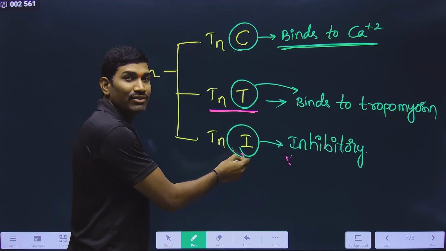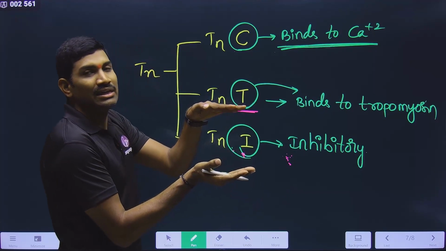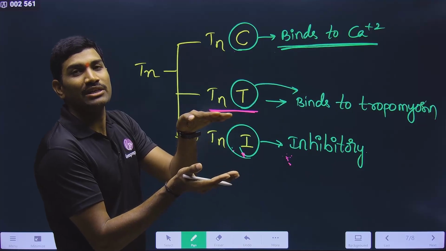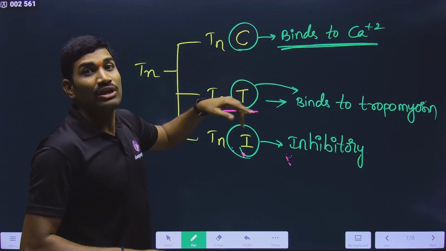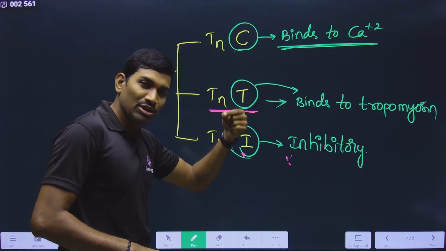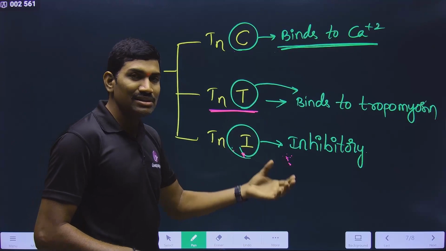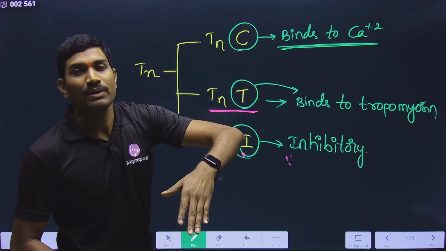When there is no information for muscle contraction, this I is present between actin and myosin, so that it is inhibiting the interaction between these two. And what will this calcium do? If there is an information for muscle contraction, now the information is coming to the muscle cell. In the muscle cell, what happens? Calcium will be released from the sarcoplasmic reticulum into the cytoplasm.